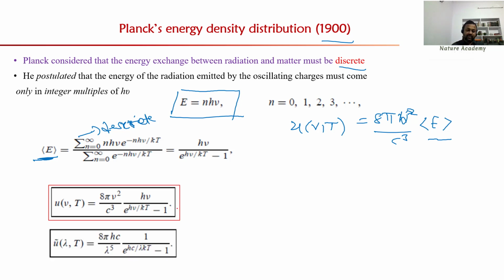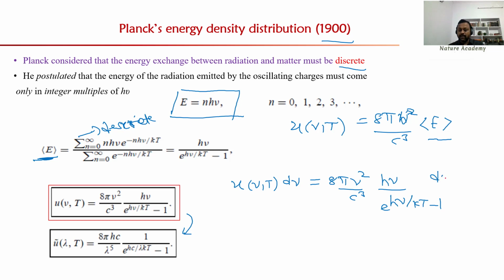If you want to write it in wavelength format, this is the formula. So how to derive the energy density in the form of wavelength? Let us try here. Energy density means energy per unit volume per unit frequency. Now I want to calculate the energy value, so I should multiply with d nu. Let me write here 8 pi nu square by c cube, h nu divided by e power h nu by kT minus 1, d nu.